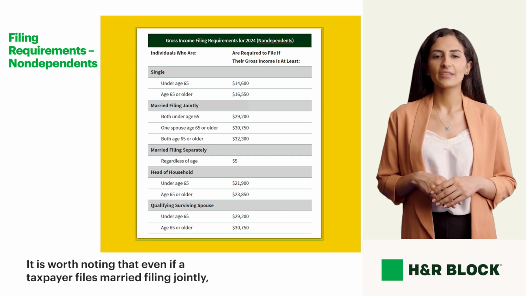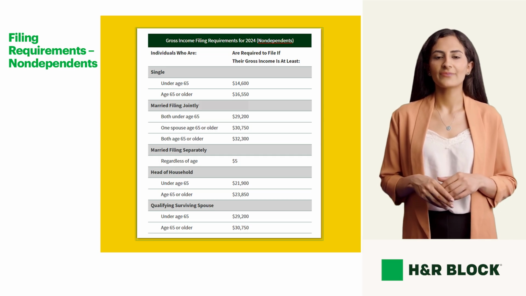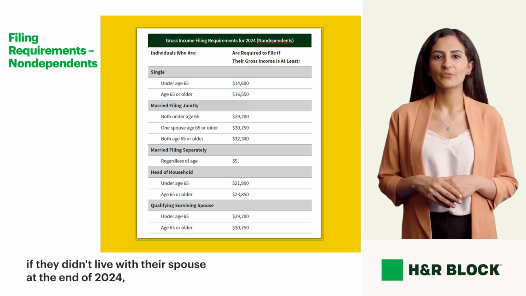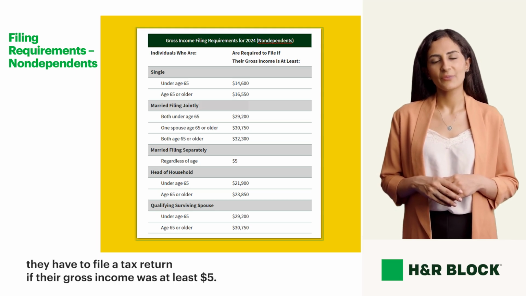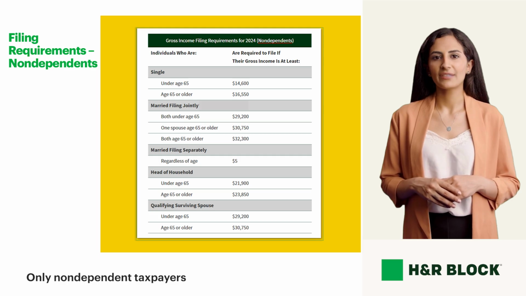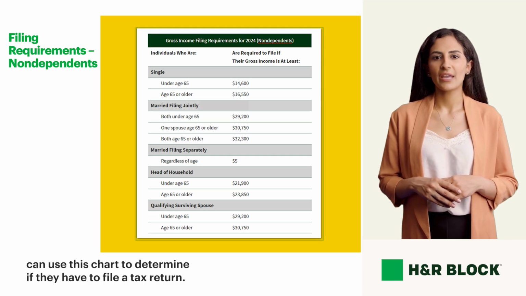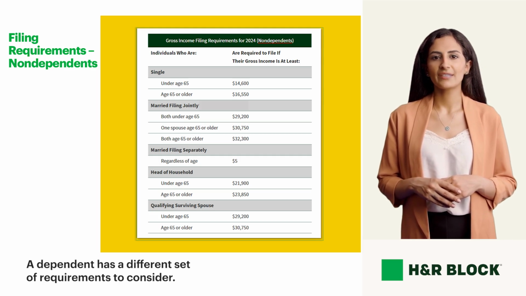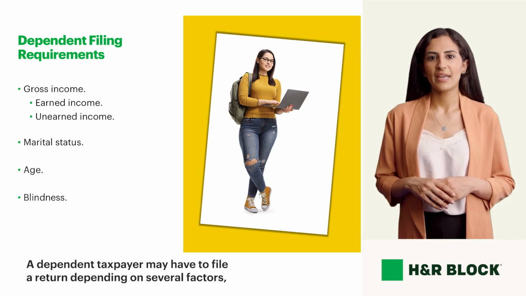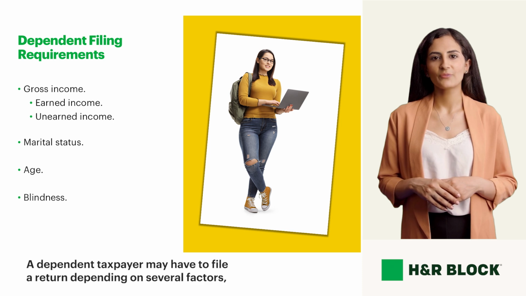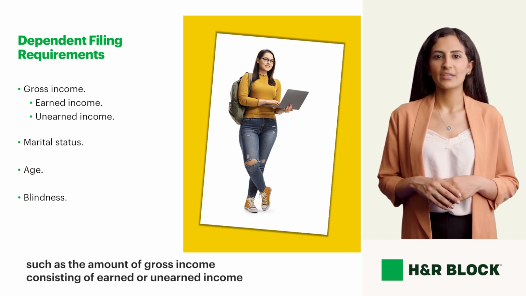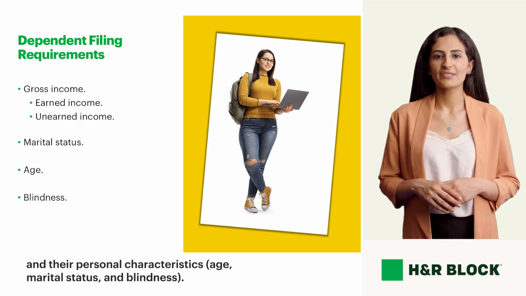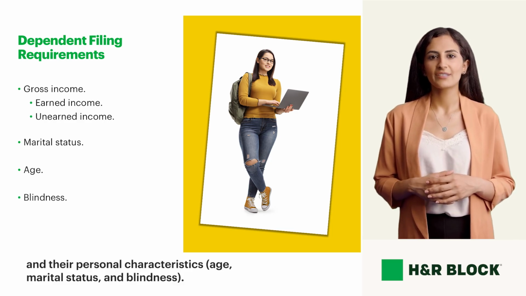It is worth noting that even if a taxpayer files married filing jointly, if they didn't live with their spouse at the end of 2024, they have to file a tax return if their gross income was at least $5. Only non-dependent taxpayers can use this chart to determine if they have to file a tax return. A dependent has a different set of requirements to consider. A dependent taxpayer may have to file a return depending on several factors, such as the amount of gross income, consisting of earned or unearned income, and their personal characteristics, age, marital status, and blindness.